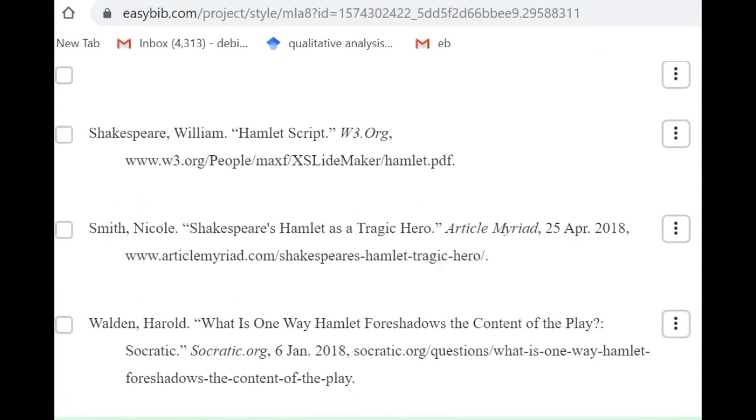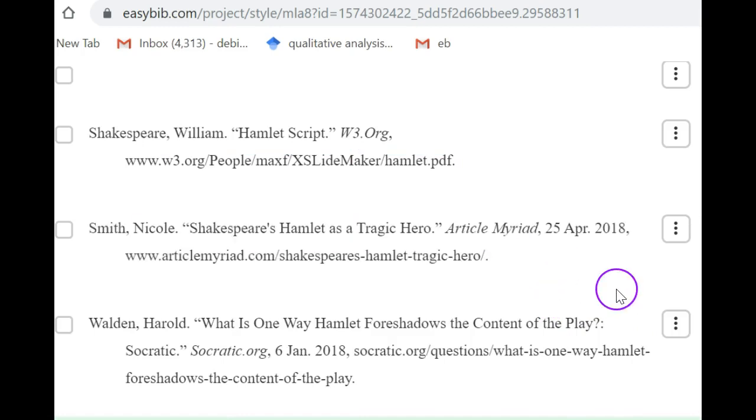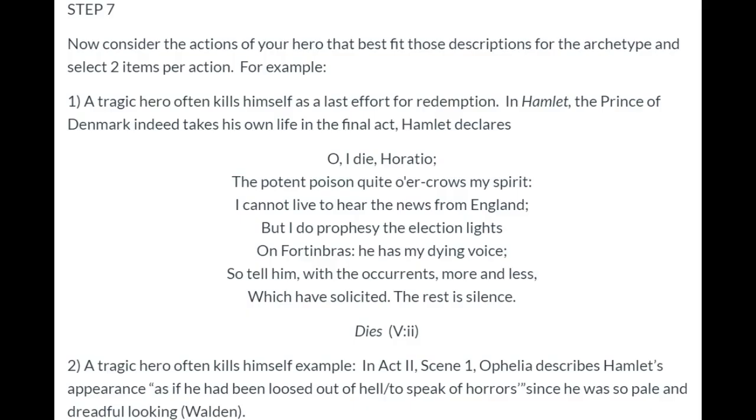Right? There we go. So now, as you remember from the tutorial above, we have the script cited. We have another article on Shakespeare as a tragic hero. And because we're fabulous achievers, we went ahead and found the other one so that when we come to write the paper and the essay, we already have this done. And I hope this helps you understand how step 7 is accomplished. Moving on.